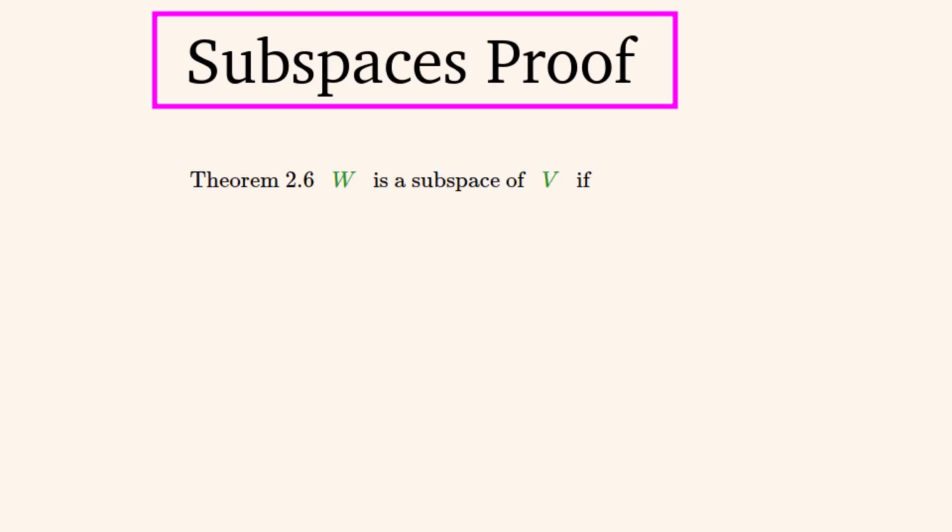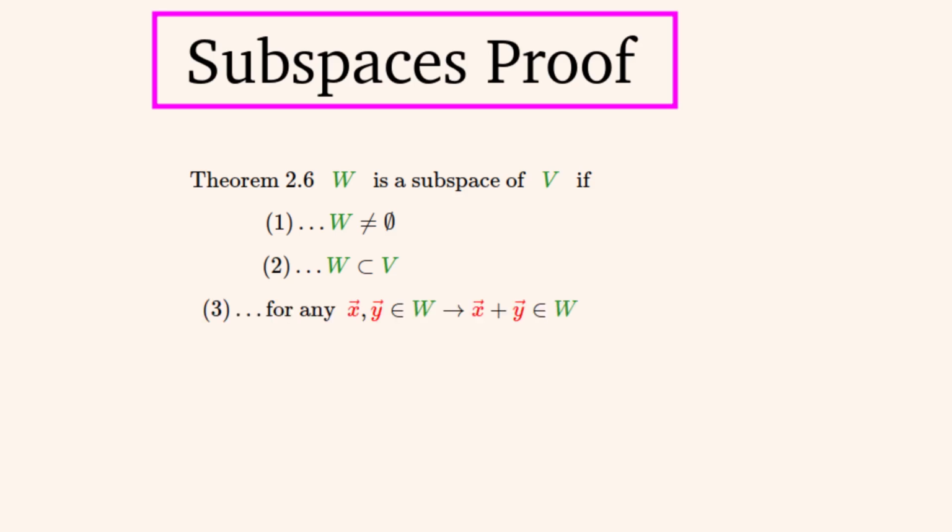We'll start with this theorem, that W is a subspace of V if W is a vector space and a subset of V. We'll be able to reduce this to 4 points. So W must contain something. If it doesn't contain anything, then it can't be a vector space. And W must be a subset of V, so that everything in W is contained in V. And this statement must be true, and it's the first axiom of vector spaces.